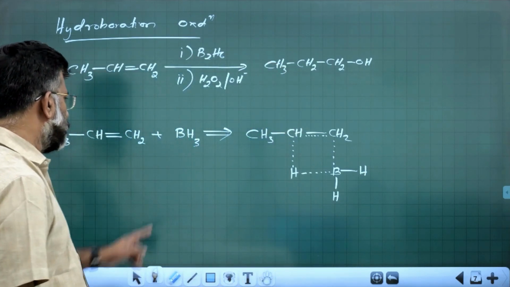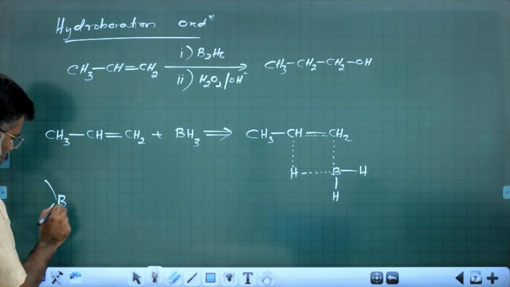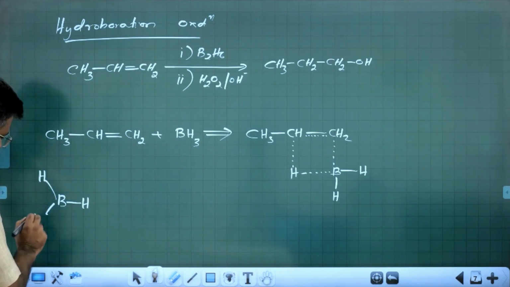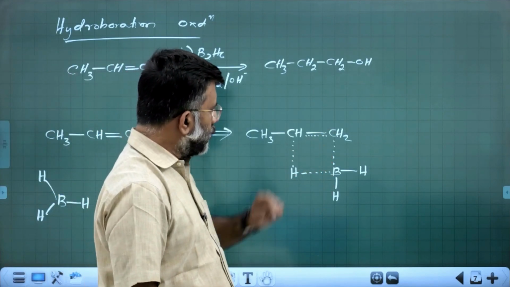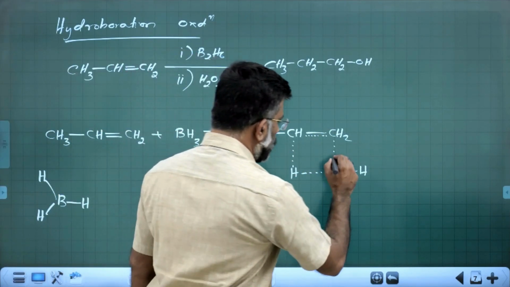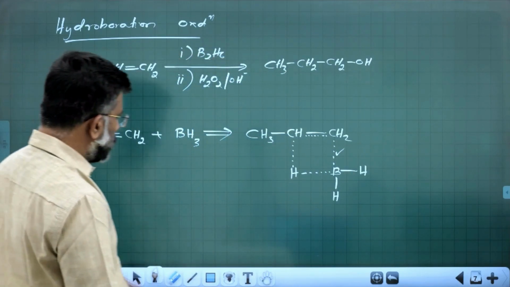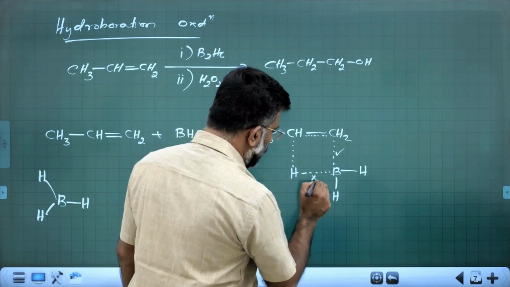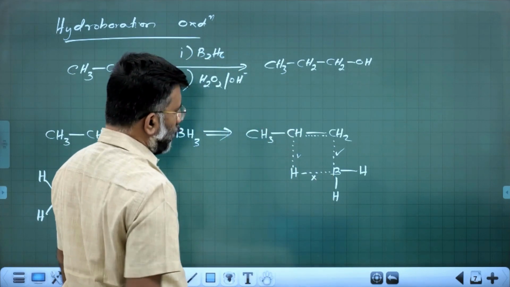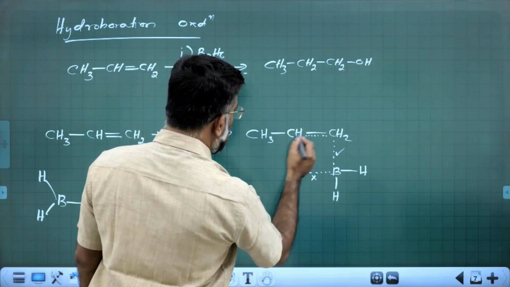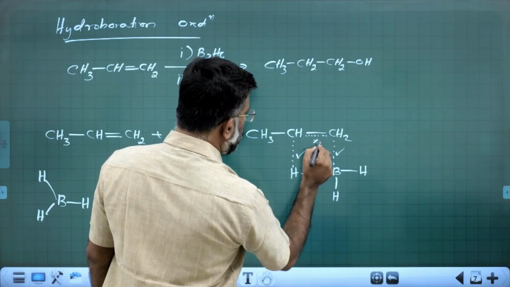This is BH3. This boron is about to make a bond with this carbon, so this bond is about to form. One of the boron-hydrogen bonds starts breaking and a carbon-hydrogen bond starts forming. Meanwhile, the carbon-carbon double bond is about to break.